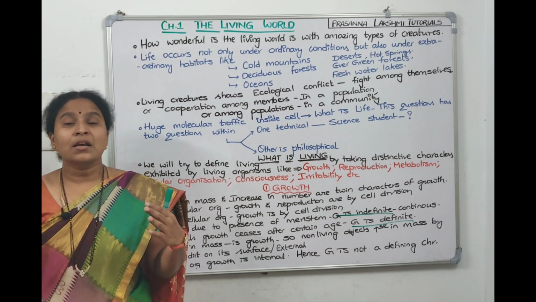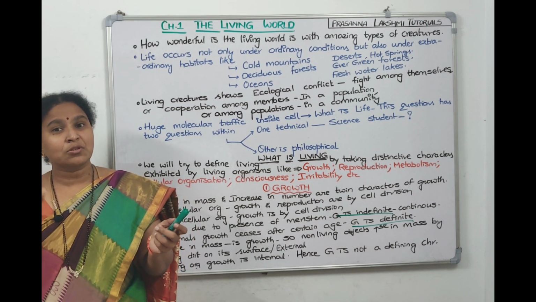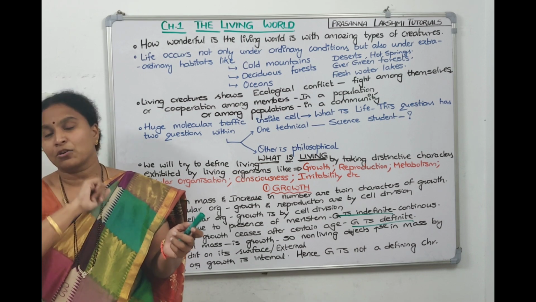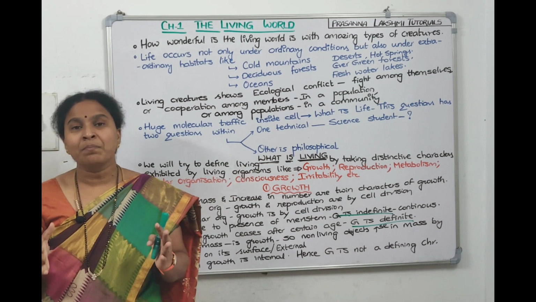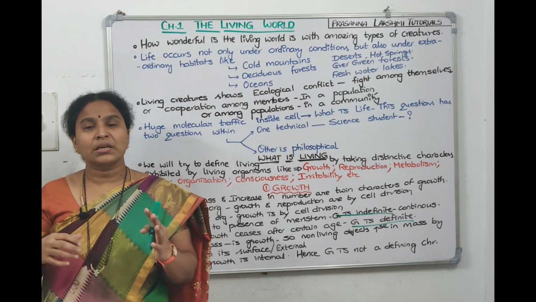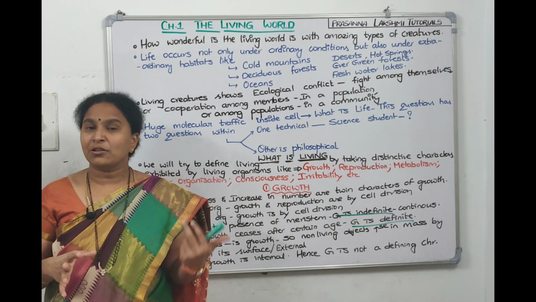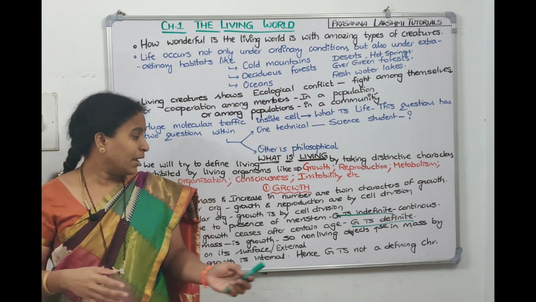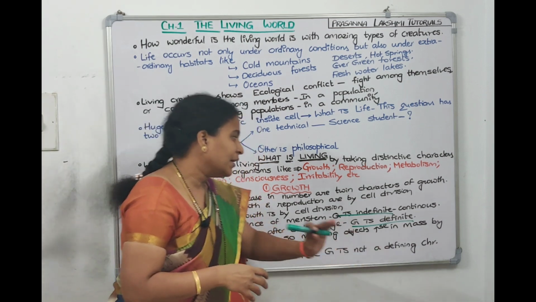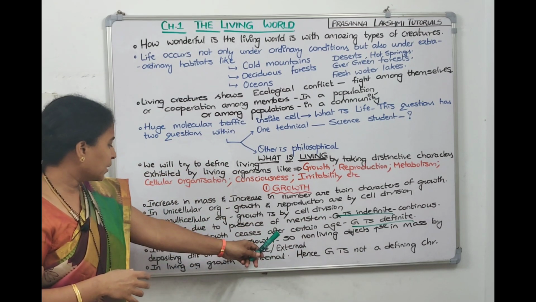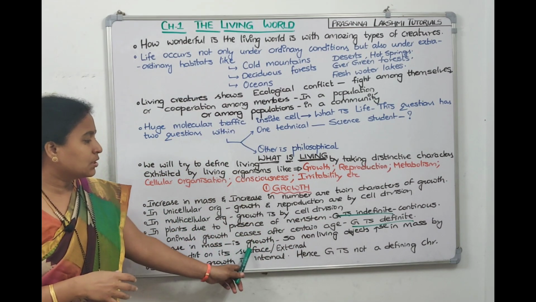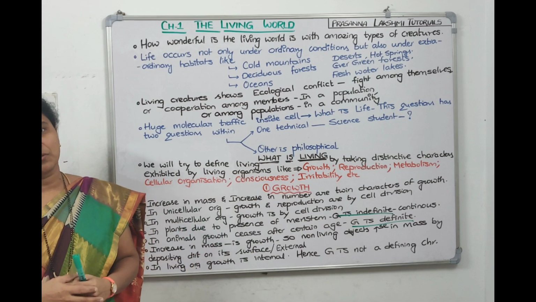So that means non-living things also exhibit one of the characters of growth, that is increase in mass. So that's why we cannot tell that growth is a defining character, because non-living things also exhibit the character of growth, that is increase in mass. Non-living things deposit dirt on their surface. Such a type of growth is called external growth.